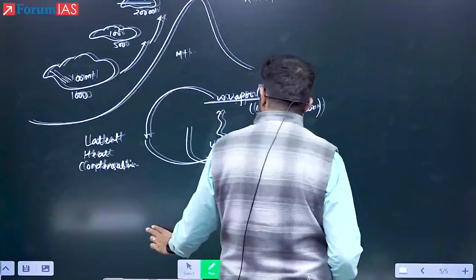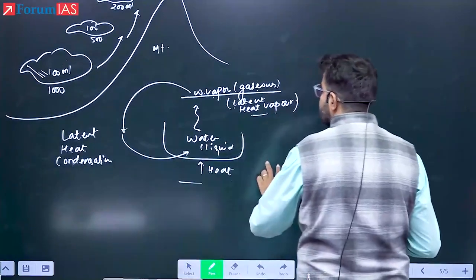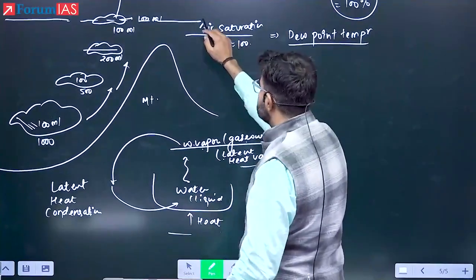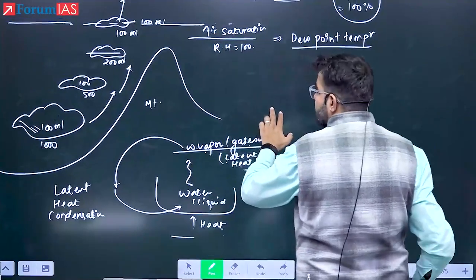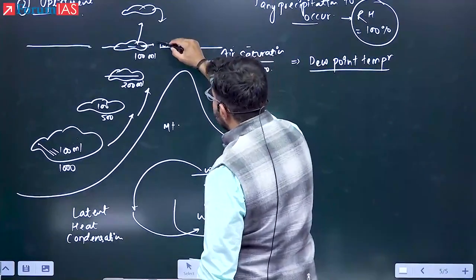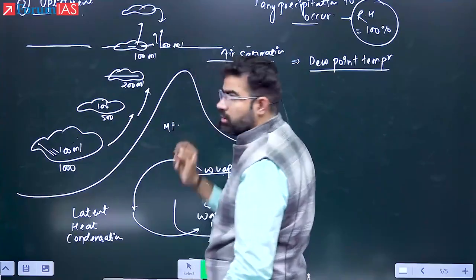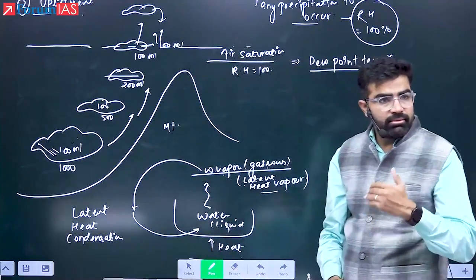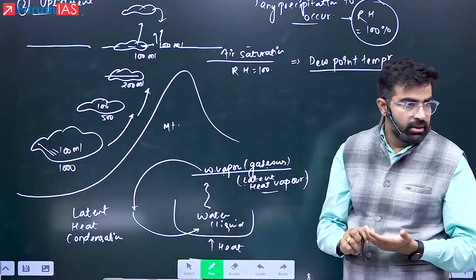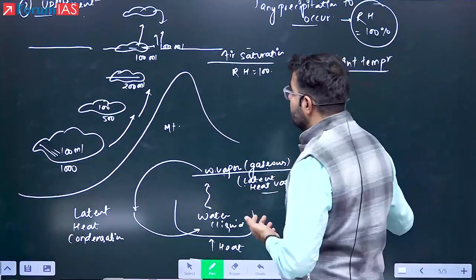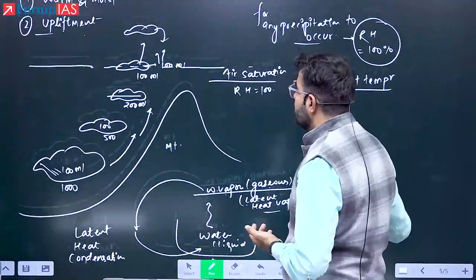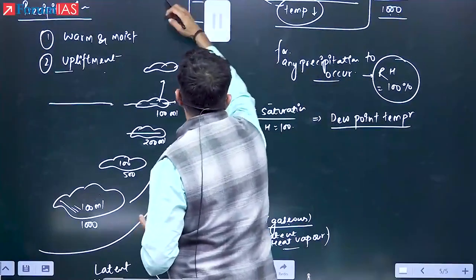Now see here. If we were uplifting, and the saturation has reached here, after the saturation, what will happen? The further cooling will lead to the formation of what? The condensation will occur, and after the condensation, clouds will form. So what is cloud? See here. What is cloud? It is nothing but, because of the cooling, the aggregation of the water droplets.